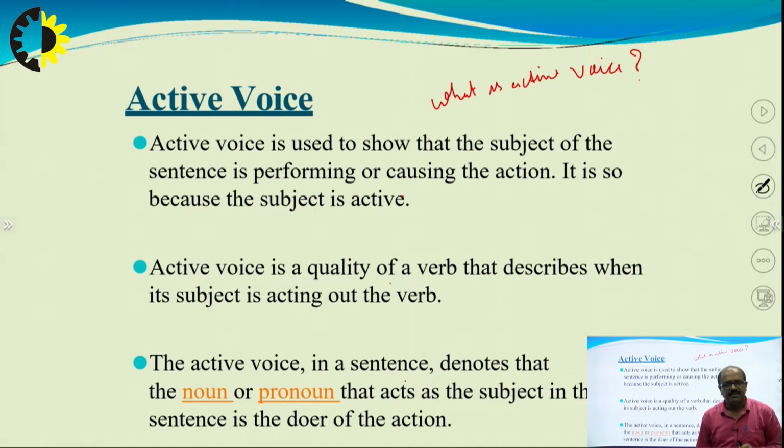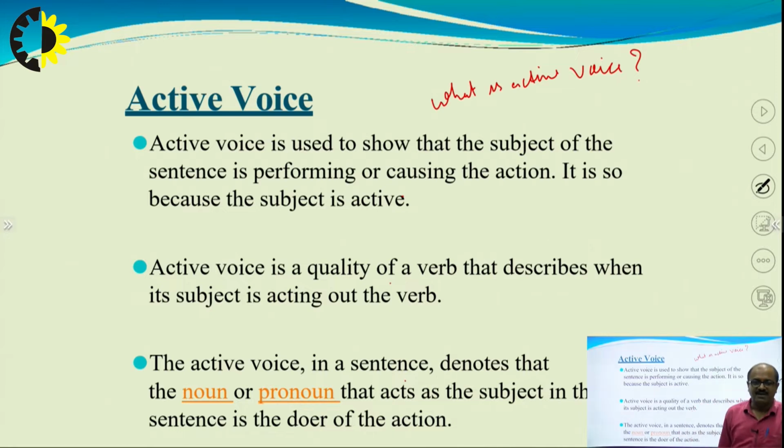I repeat, active voice is used to show that the subject of the sentence is performing or causing the action. It is so because the subject is active.